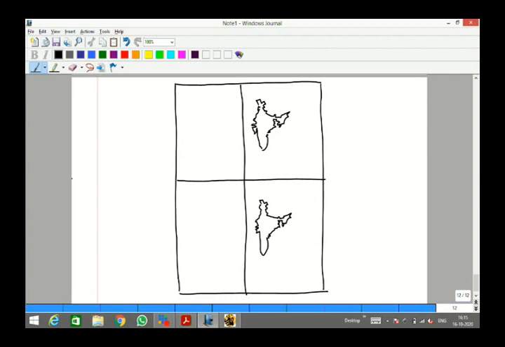You kept some time? Quickly tell me how much time I took for the second one, just to demonstrate here. With practice you will do that. Trust me, drawing on the tablet is always a challenge.